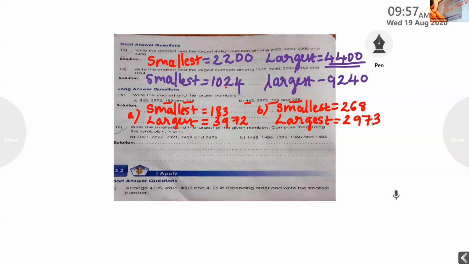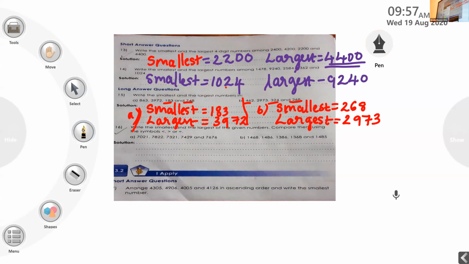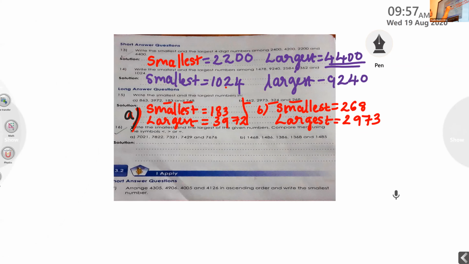She didn't notice the question number. See, this is the answer for question A and this is the answer for question B. I hope now it is clear.